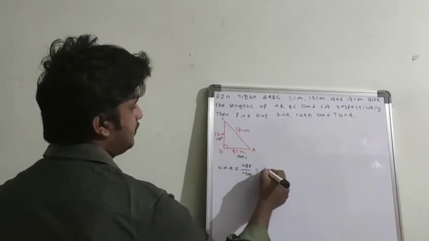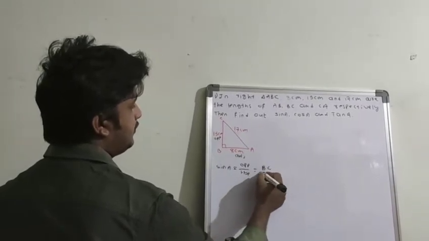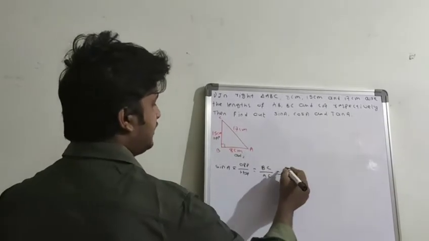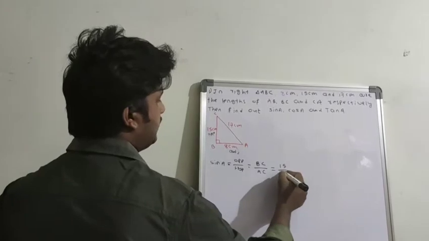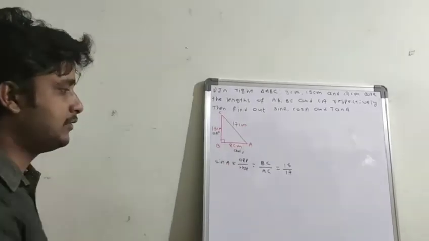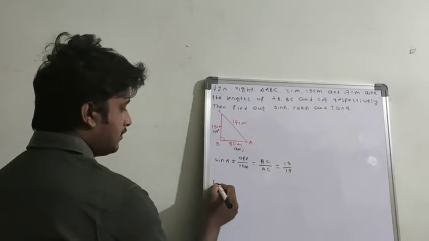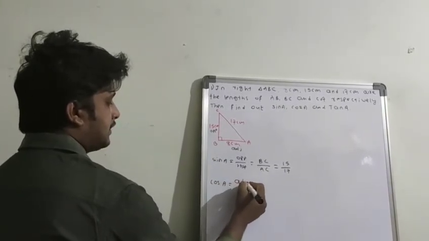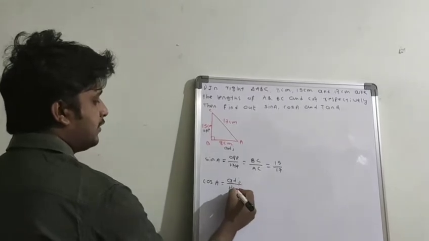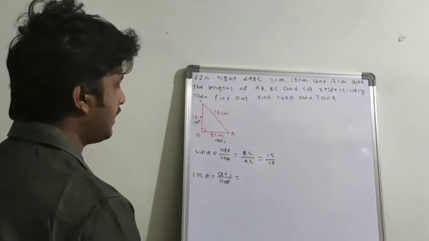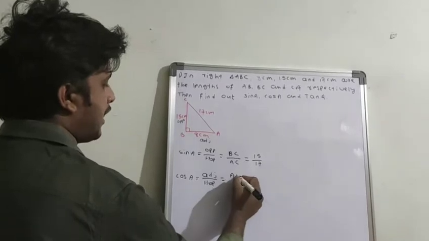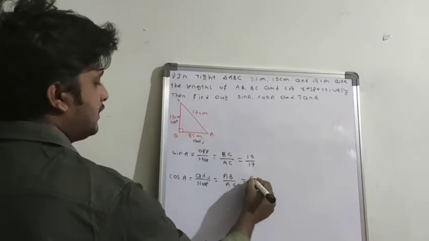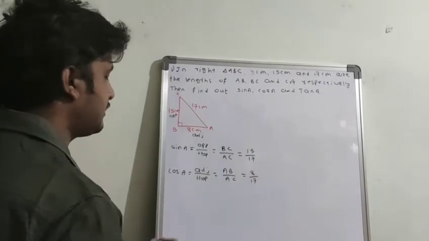Opposite is BC, by hypotenuse is AC. So opposite BC, that means 15 centimeters by 17 centimeters is the sin A. So coming to the cos A, adjacent by hypotenuse. This formula is very important. Adjacent value is AB and hypotenuse value is AC. And what is the value of AB? 8 centimeters, and the AC value is 17 centimeters.